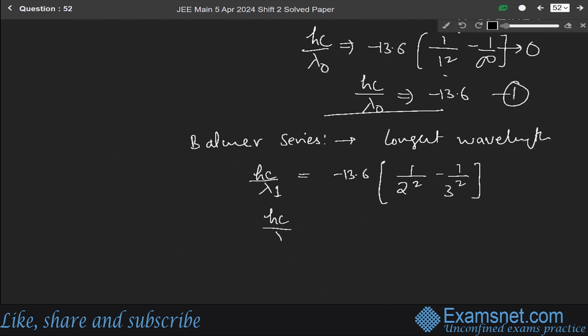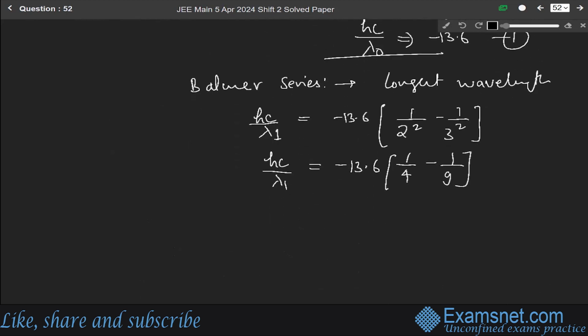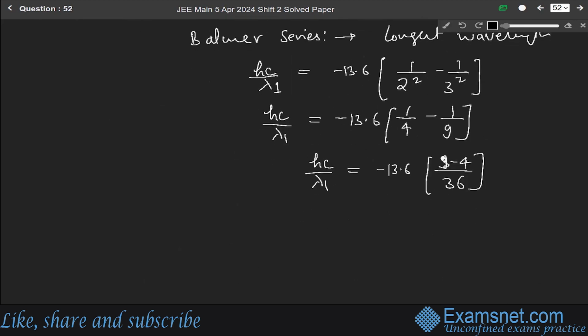So hc over lambda 1 will be equal to minus 13.6 times 1 over 4 minus 1 over 9. Taking the LCM, 4 9s are 36, 9 4s are 36, so 9 minus 4. So hc over lambda 1 will be equal to minus 13.6 into 5 over 36.